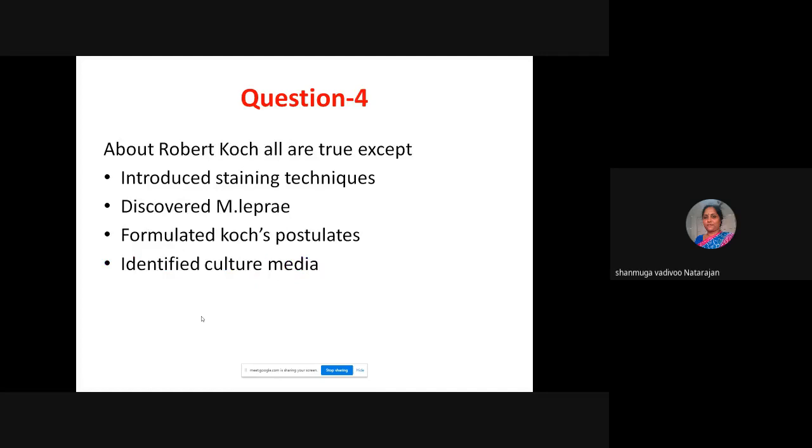About Robert Koch, all are true except. Again, this is an except question. So which choice? Introduced staining technique, discovered Mycobacterium leprae, formulated Koch's postulates, identified culture media. Sorry, this is Mycobacterium tuberculosis. I mentioned it as leprae. I'll change the choice. It is tuberculosis.